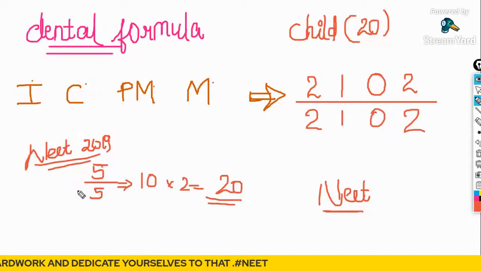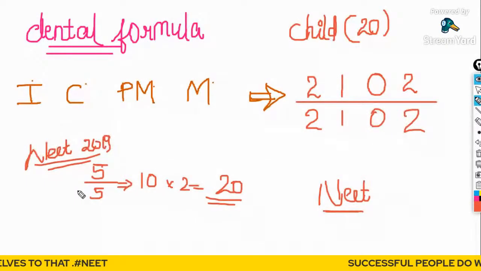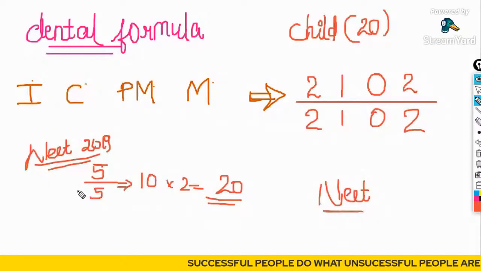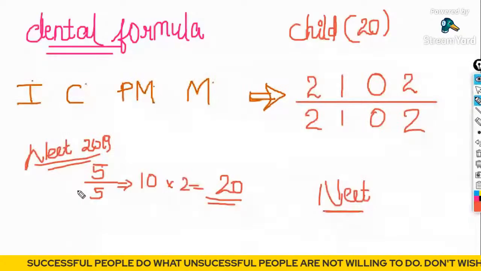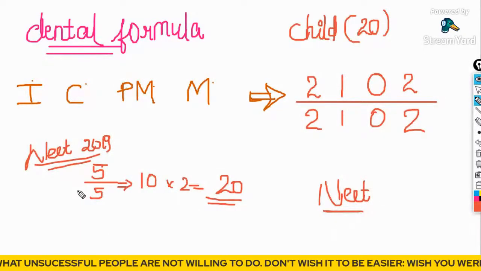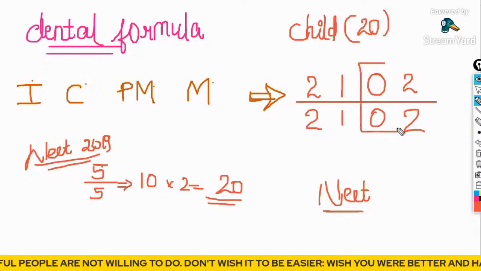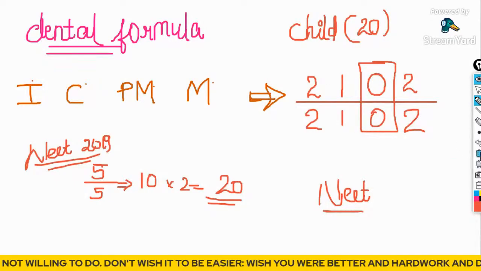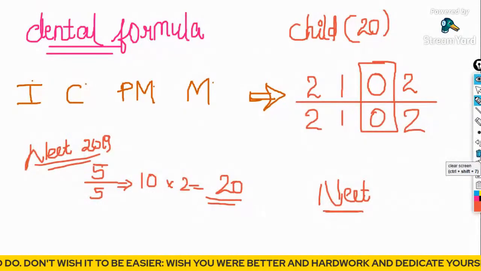Can you name the type of teeth that was absent? Very easy and a silly question. Those who have good control over the NCERT can easily answer. Tell me the answers, guys. It's premolars, because the premolar set of teeth is absent in a nursery school-going child.